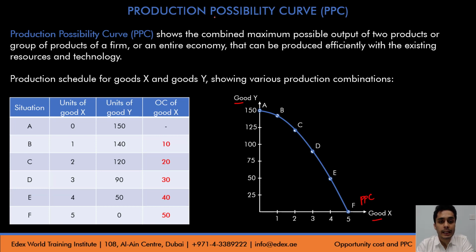So what does this PPC tell you? This PPC tells you the different combinations of goods an economy or a producer can produce if it uses all its resources completely and efficiently without any wastage of resources. So the producer can be operating at any point on the PPC, given that it uses all its resources completely and efficiently.